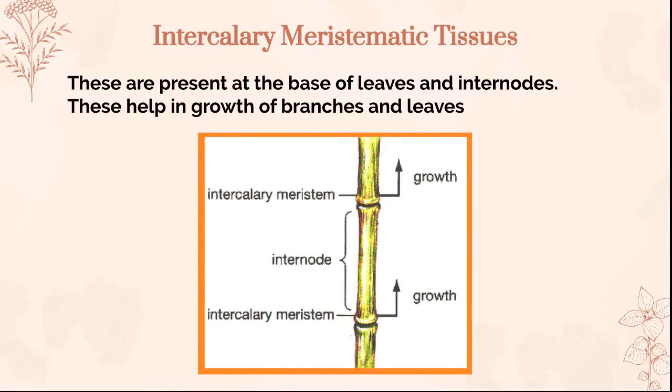And third, we come to the intercalary meristematic tissue. They are present at the base of the leaves and internodes. They help in the growth of branches and leaves. They are generally present in the internodes and cause the growth of this region. So this is about the meristematic tissue.